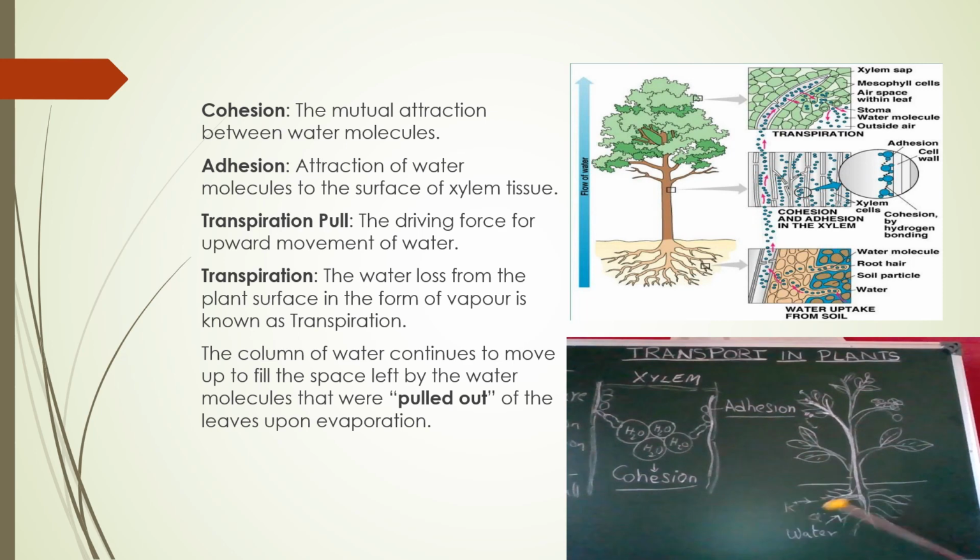After the water collects in the xylem, cohesion and adhesion take place. With this process, the water moves in the xylem.